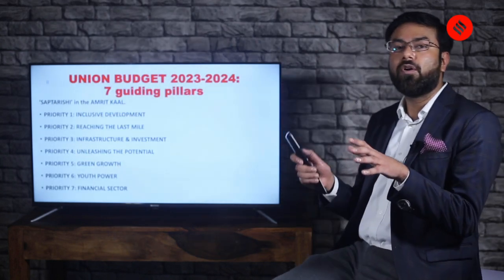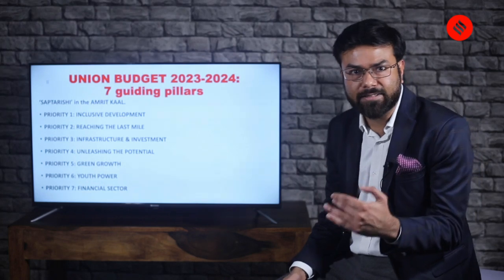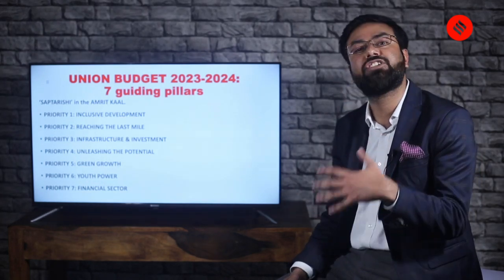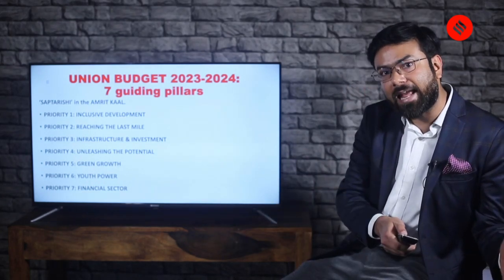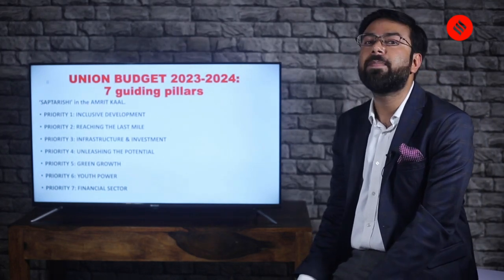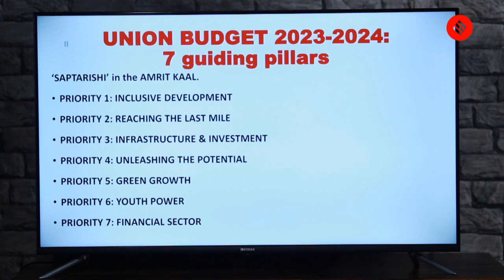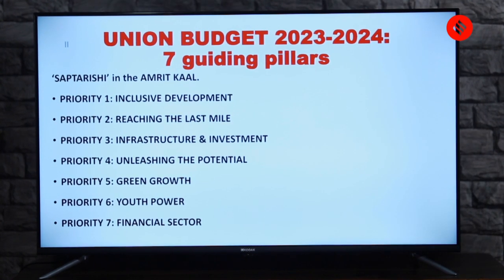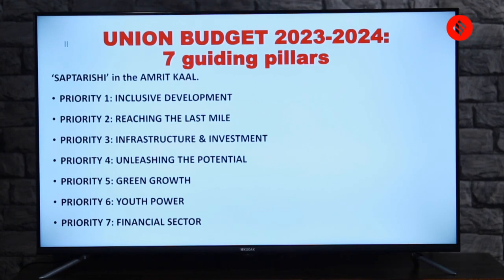Now, what we are going to focus on in today's lecture and the presentations which are going to come next, the videos which you're going to watch in the upcoming days at the UPSC Essentials, is this. We are going to talk about the 7 guiding pillars which are mentioned in the Union Budget. And as the government always does, the 7 guiding pillars are named as Saptarishi. It's beautifully mentioned as Saptarishi in the Amrit Kal.